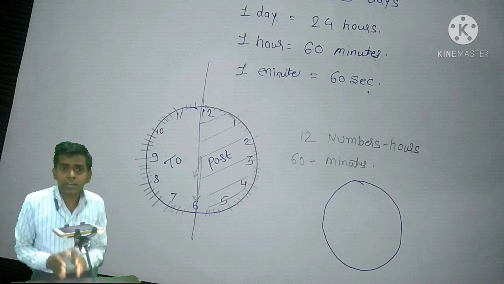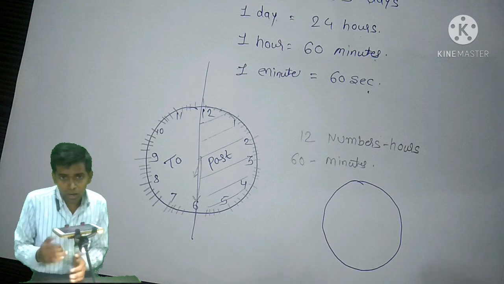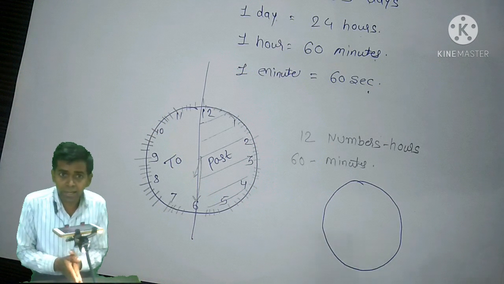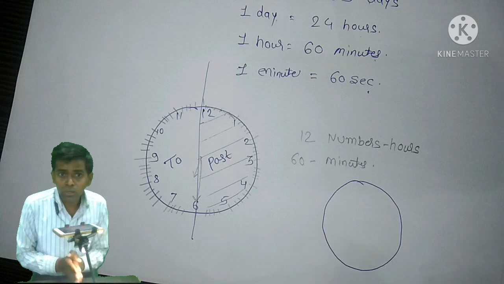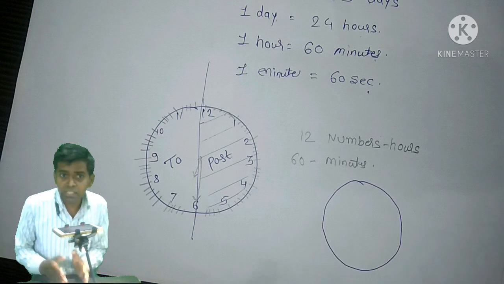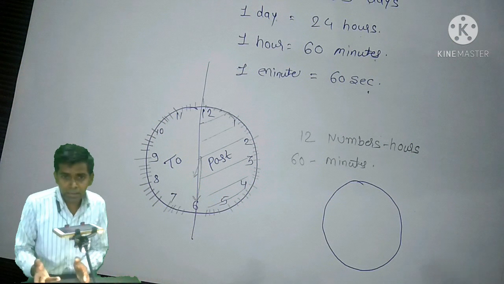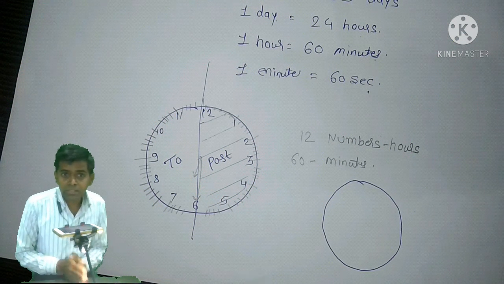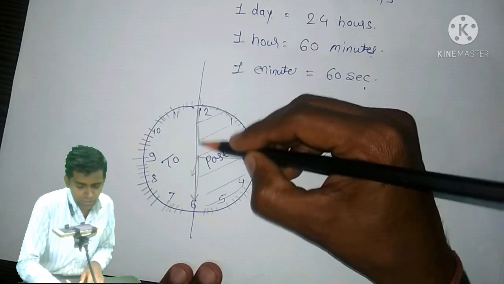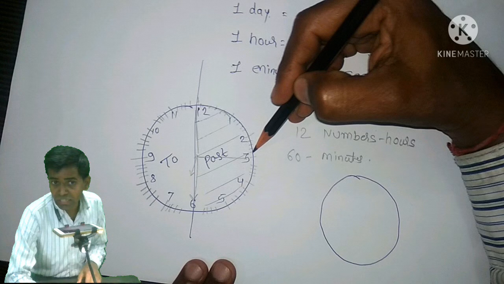So here we will understand how many minutes have passed in that hour. The same time that is running now, let us suppose the 4 o'clock is there and it becomes 4:05, that means after 4 o'clock 5 minutes have passed, 10 minutes have passed, 15 minutes have passed. Listen to one thing, whenever 15 minutes comes, as you can see here, 5 plus 5 plus 5 is 15 minutes.